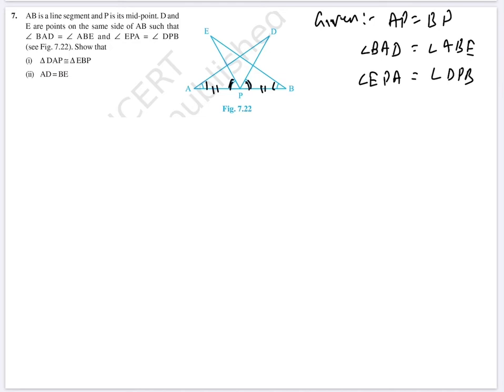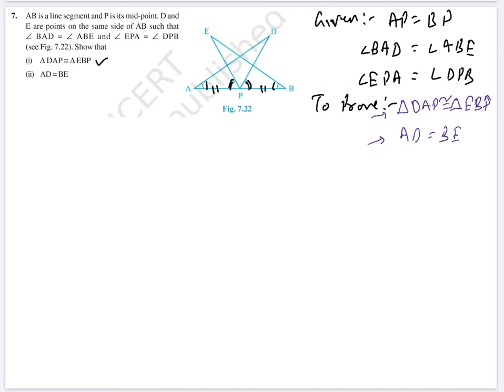Those two angles are equal to each other. Now in this we need to first prove triangle DAP is congruent to triangle EBP, and second we have to prove AD is equal to BE.